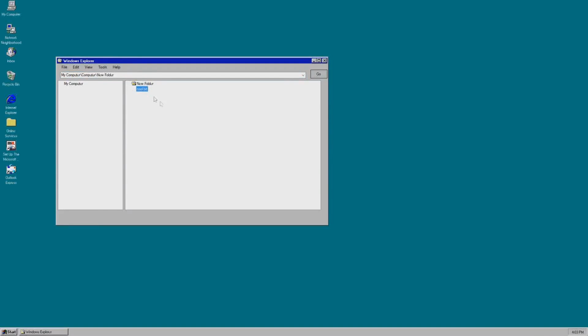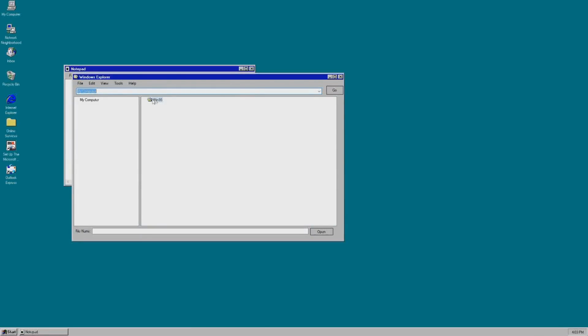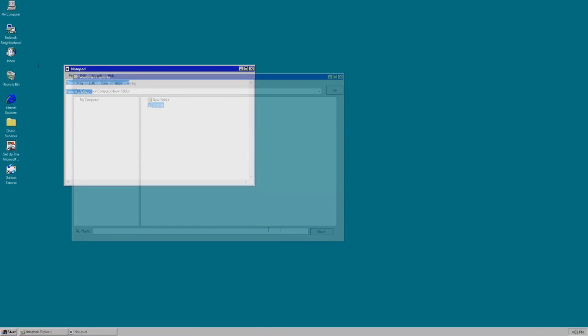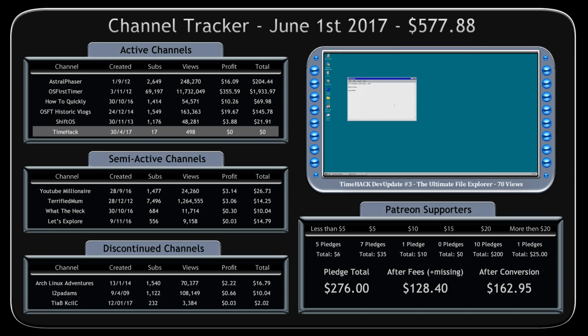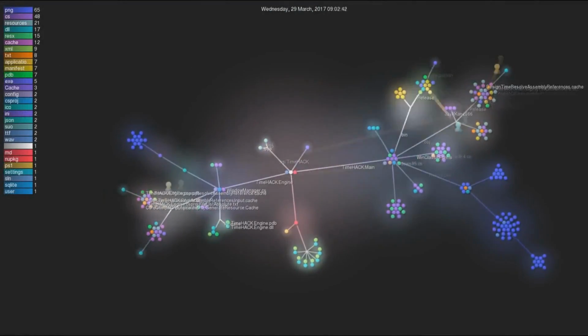Look at that. There it is. File open, and then I select the cool.txt. Look at that. Anyway, more information about Time Hack and its new videos will be shown next month.